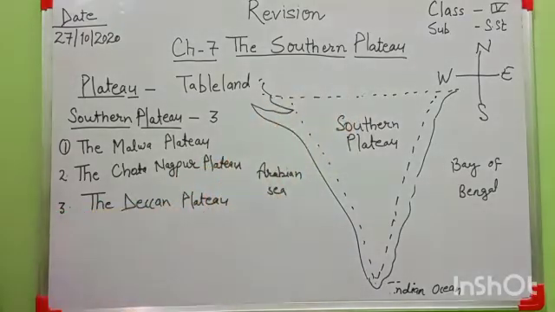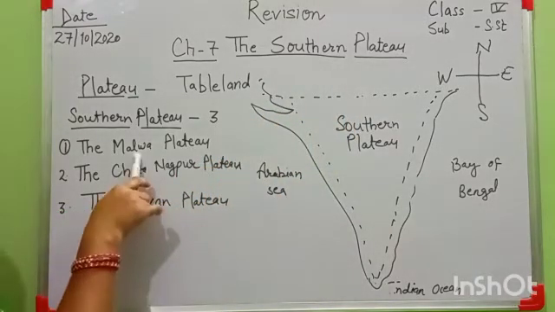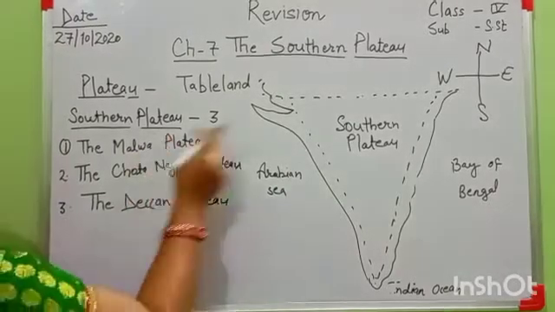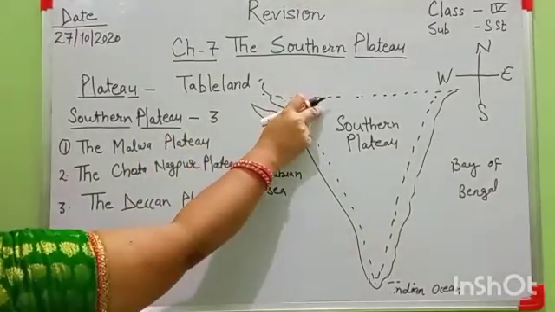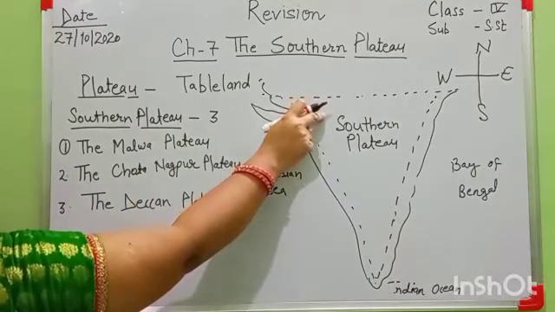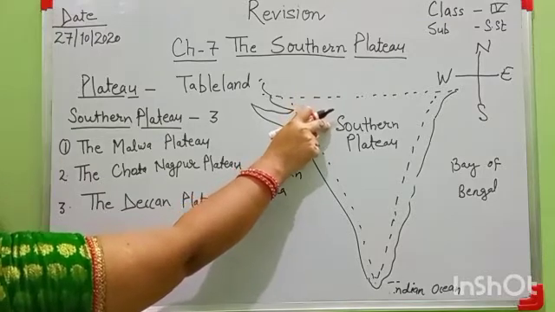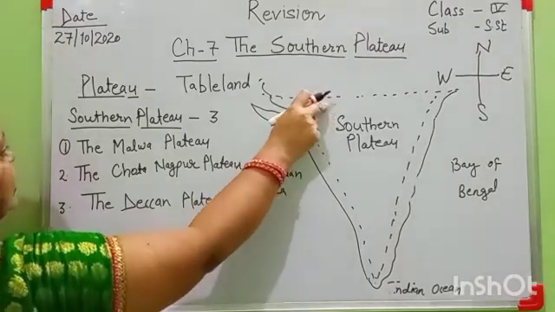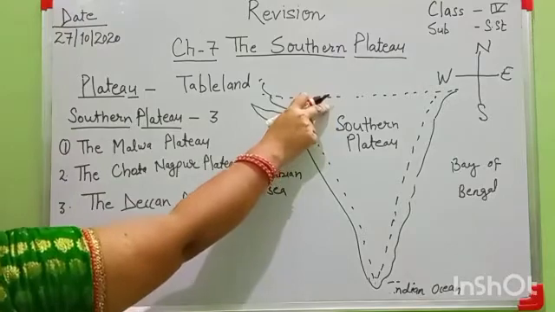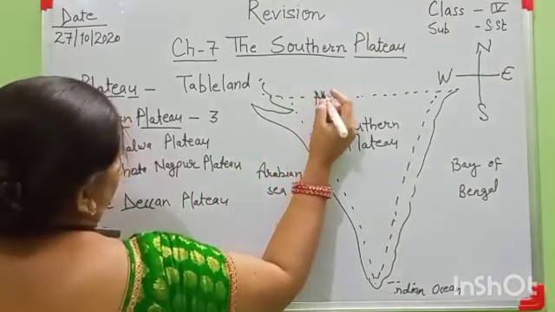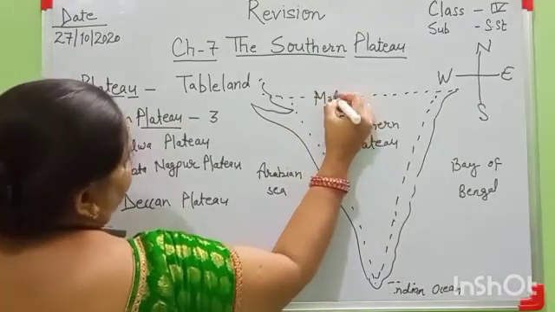In the Malwa Plateau the soil is black soil, which is very rich for cotton growing and sugarcane growing.